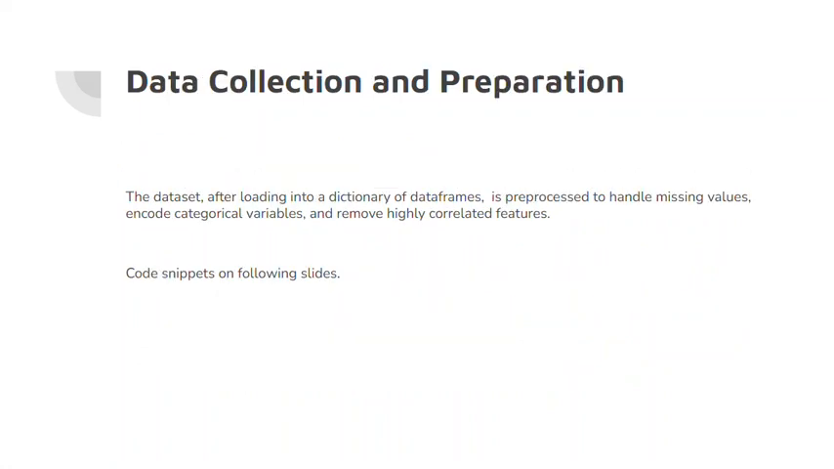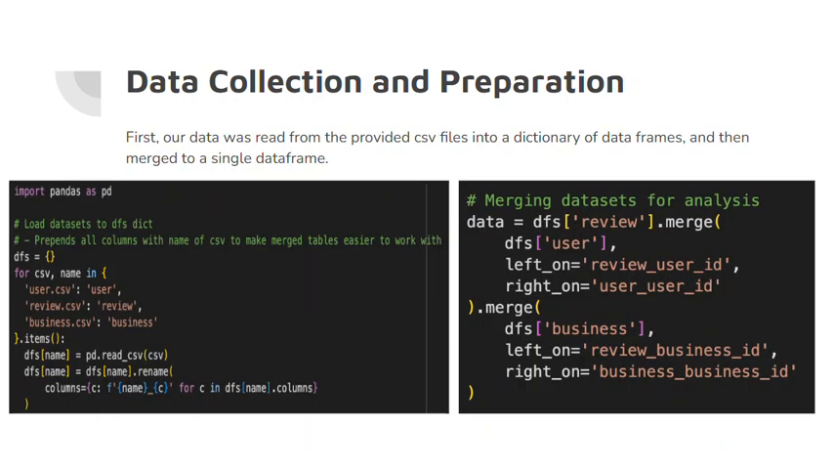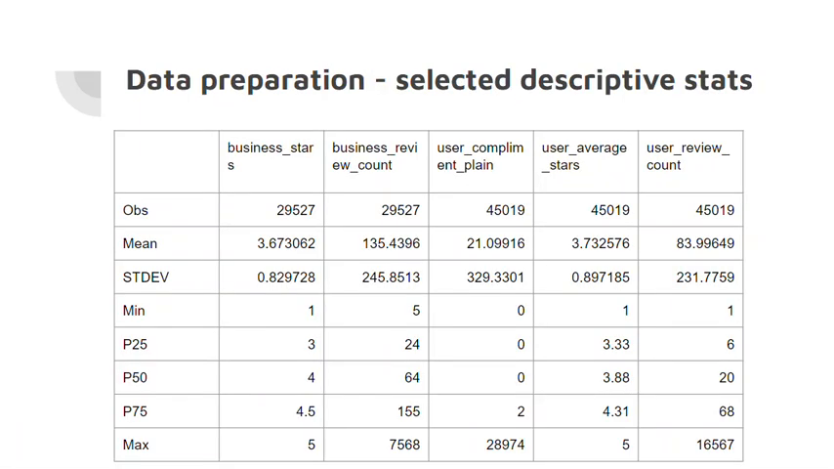Next slide. So we did the data collection and preparation before applying the machine learning models. The datasets are loaded into a data frame and processed to handle the missing values, encode categorical variables, and remove highly correlated features. Here's the code that we developed in Python, and we also applied descriptive statistics for the merged data set.